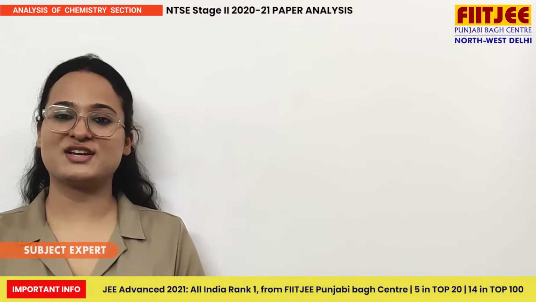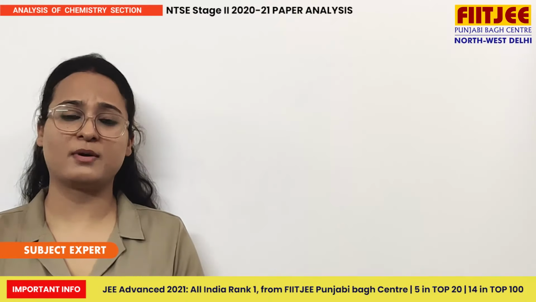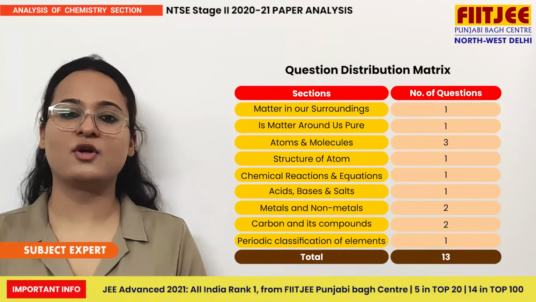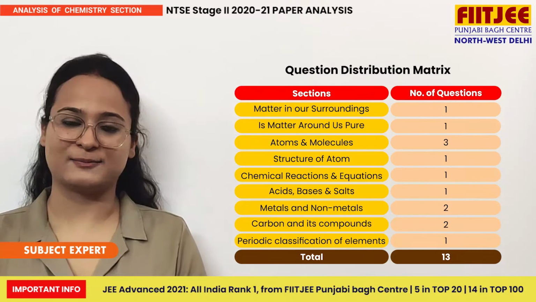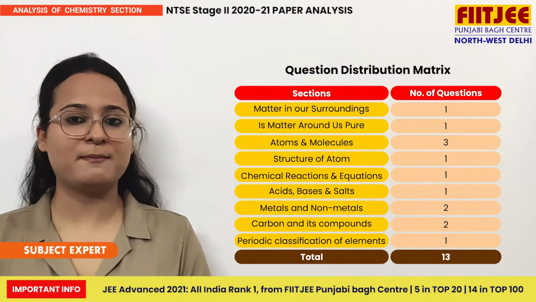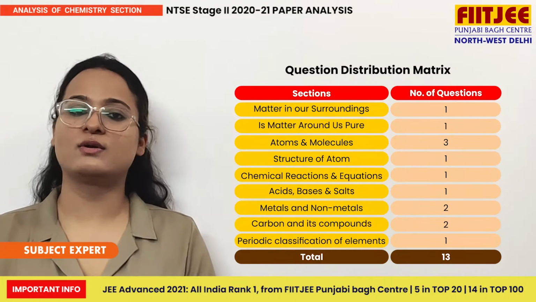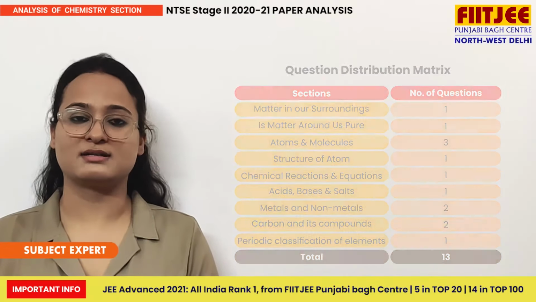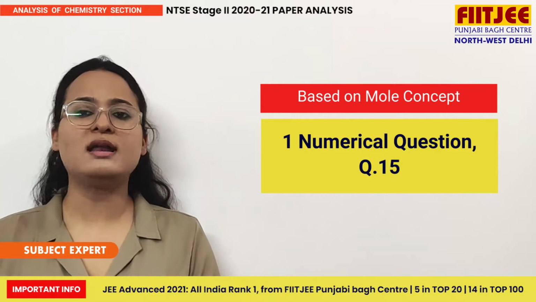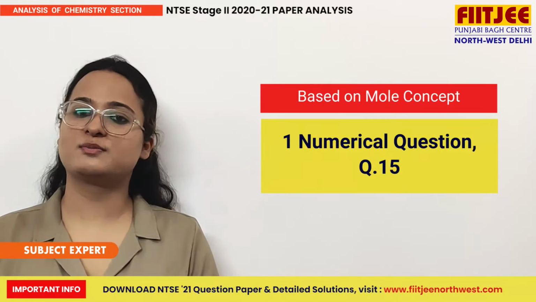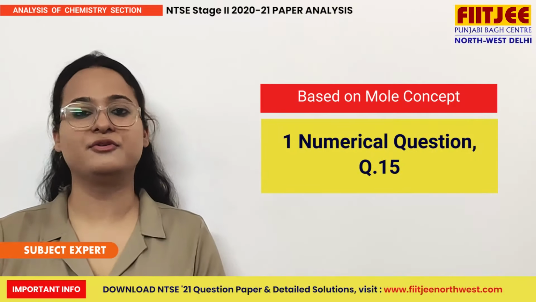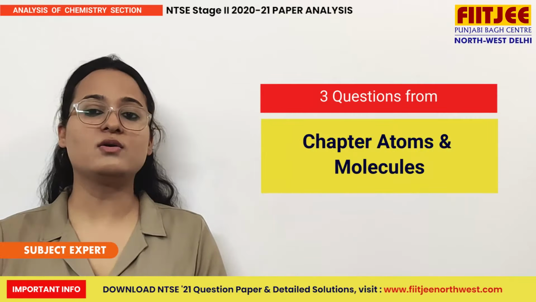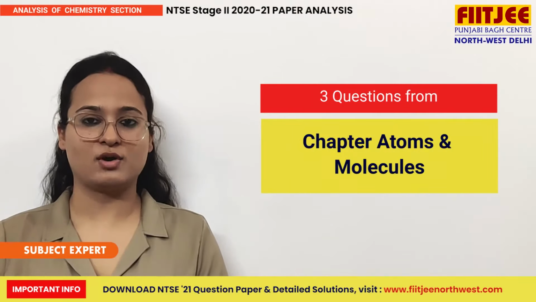Talking of chemistry section, this year one important aspect of the paper was that the questions were asked from all chapters of class 9 and 10. Out of 13 questions in the paper, 6 questions were based on class 9 syllabus and 7 questions were based on class 10 syllabus. Compared to last year, only one numerical was there which was based on mole concept, question number 15. Overall, 3 questions were based on chapter atoms and molecules, which is maximum as compared to others.